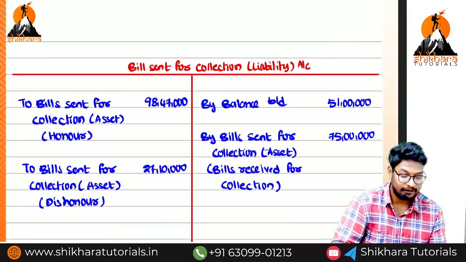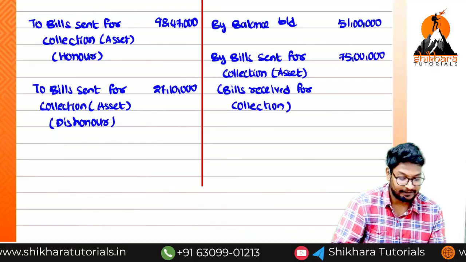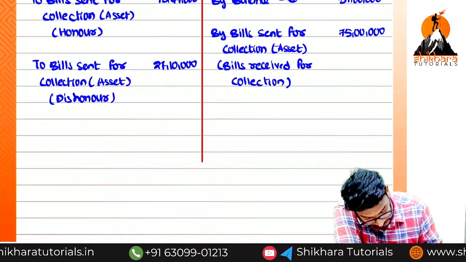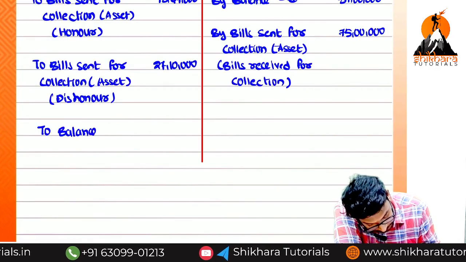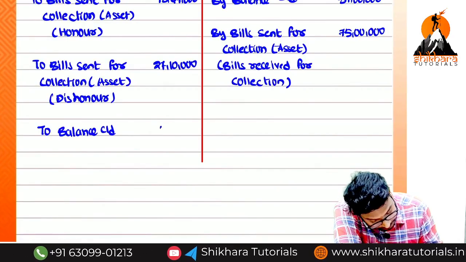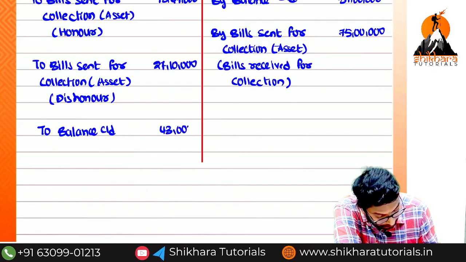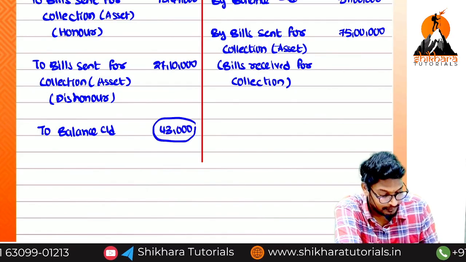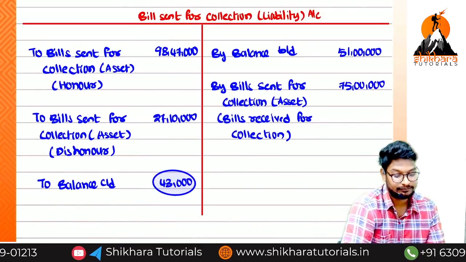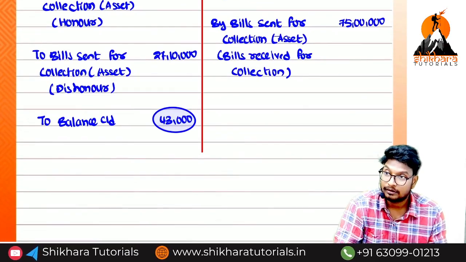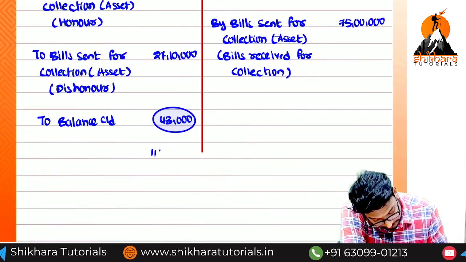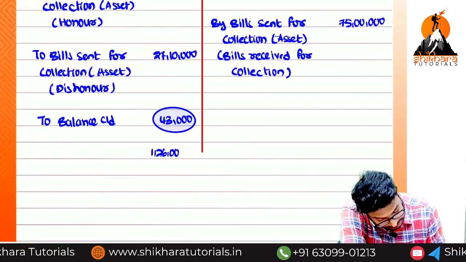And in the liability, ma, debit or credit? Debit. To balance carried on, 43,000. Same amounts, na. Can you tell me the totals? 1 crore 26 lakhs.